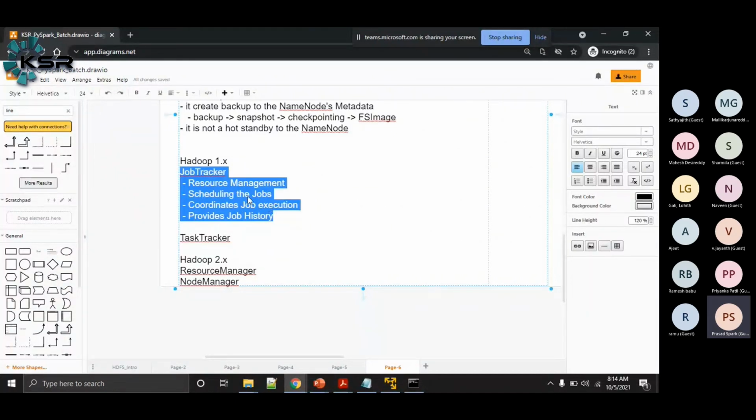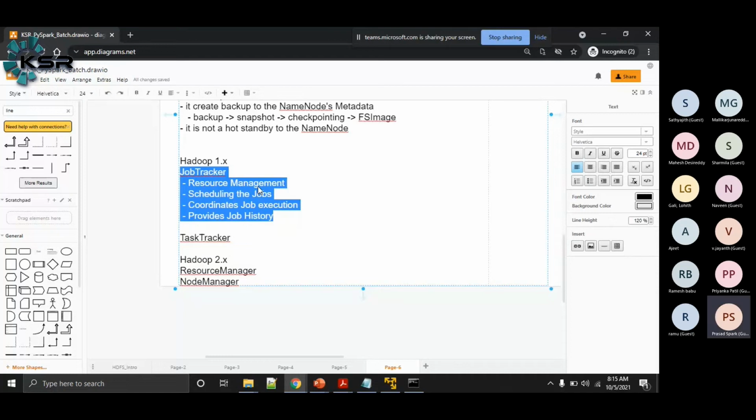All these require some information, right? And this information will be stored in the RAM, like our name node is storing the metadata in the RAM. Now, because the job tracker is taking on more of this work, it requires more memory. So as such, the job tracker has become a heavy process.